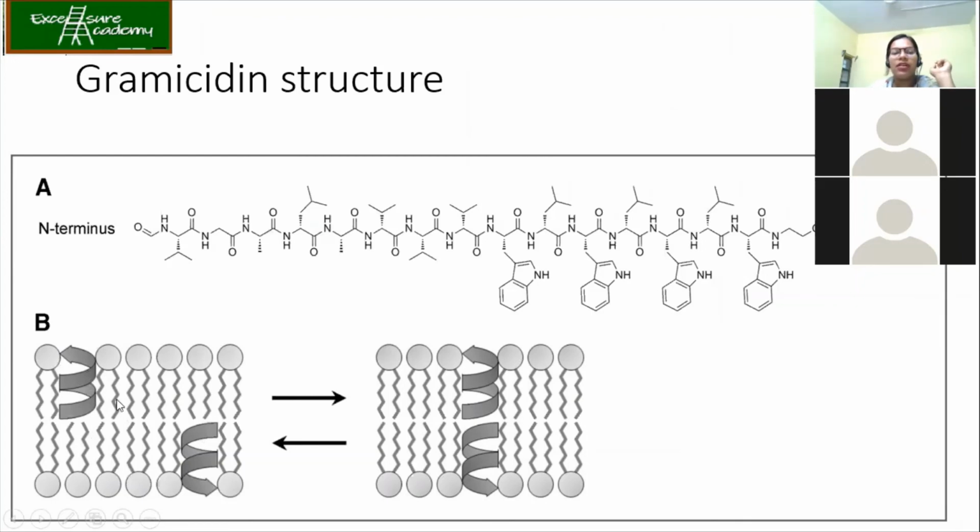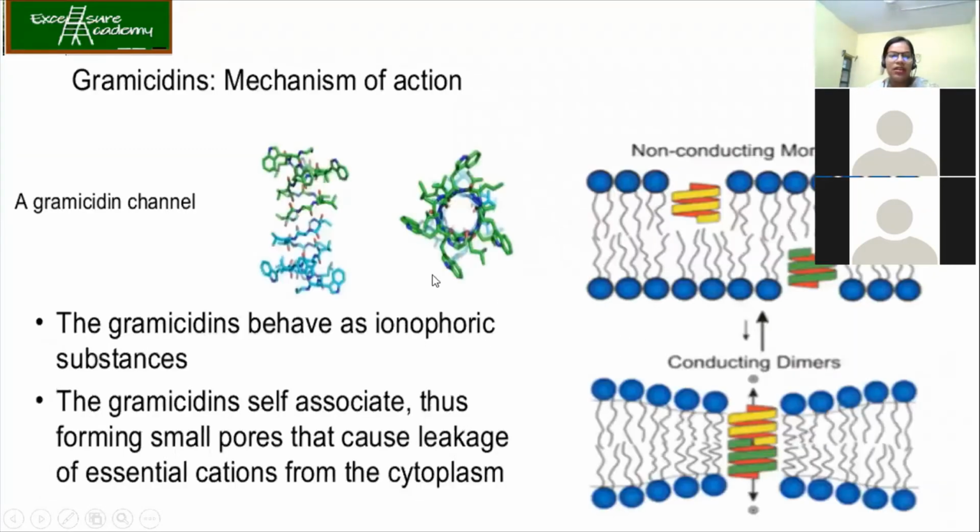Just remember, whenever you're studying, which toxins make alpha helices and which toxins make beta sheets. In this case, again, it is making small alpha helices, and then they combine together to form the complete channel so that it can cause the infection. Now this is the mechanism. It acts as an ionophoric substance.